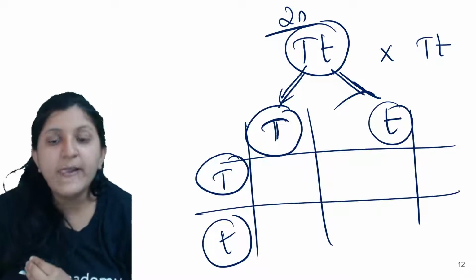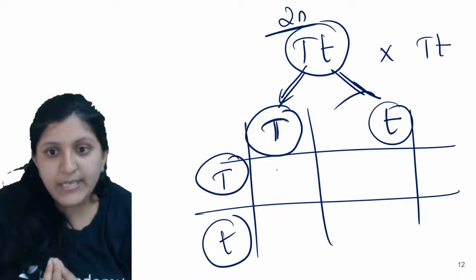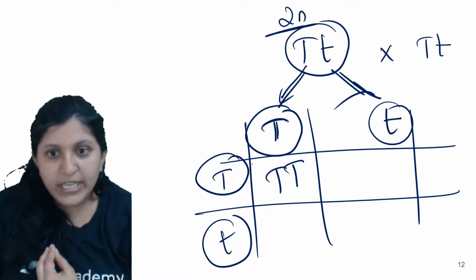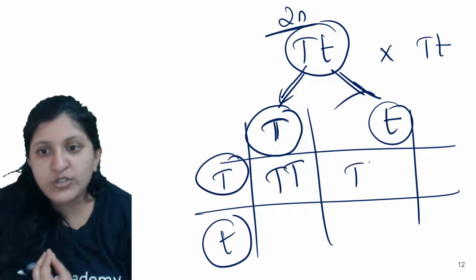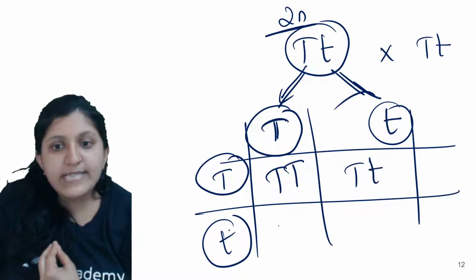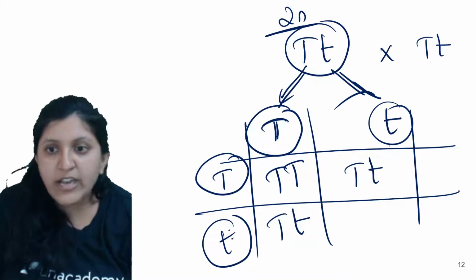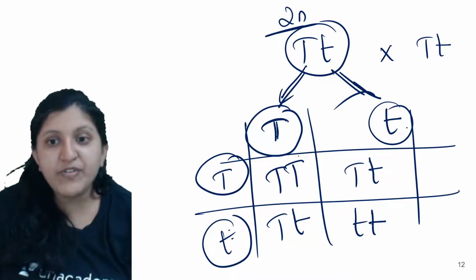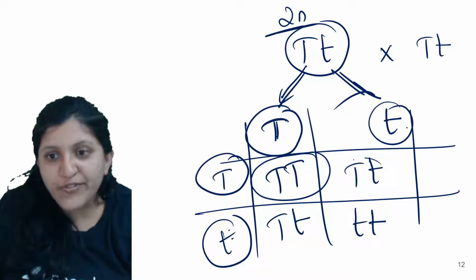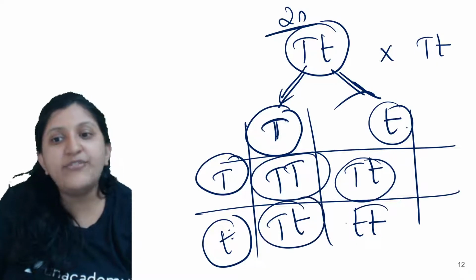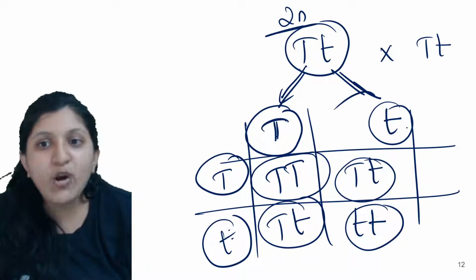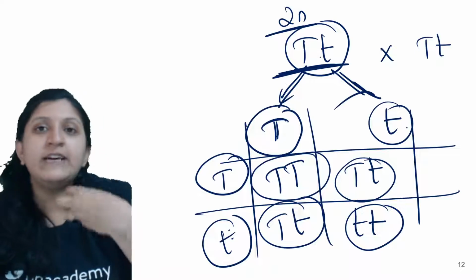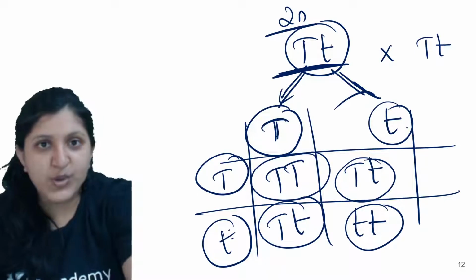As they are separating, we can find this combination. If this and this combine, this is the combination. If this and this combine, this is the combination. And that is how all the children of a parent are actually different from each other, because there is a segregation of genes or alleles that occurs.